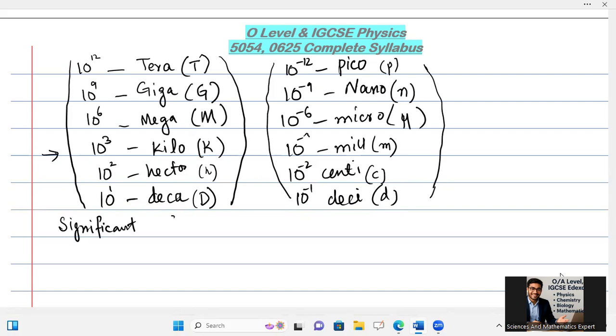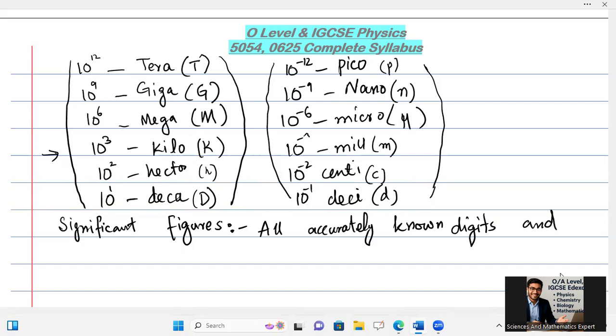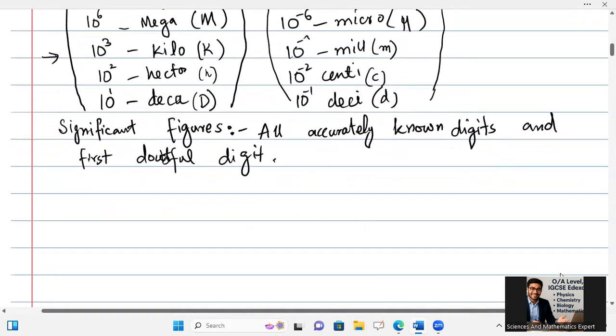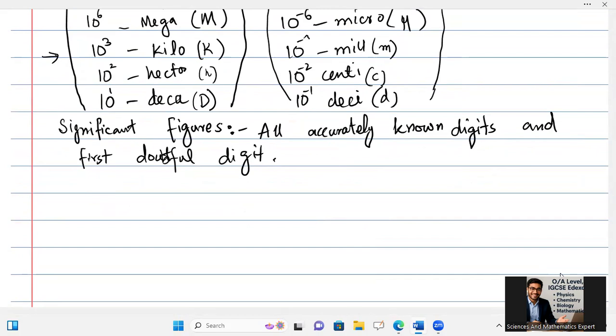Significant figures. We can say significant figures are all accurately known digits and the first doubtful digit. All accurately known digits and the first doubtful digit are called significant figures. For example, I am taking here a measurement of the length of a table.